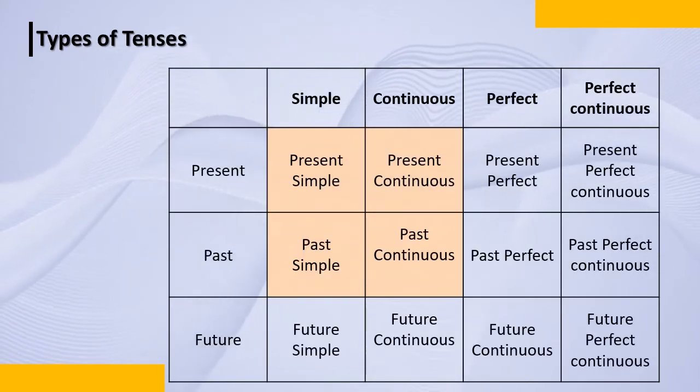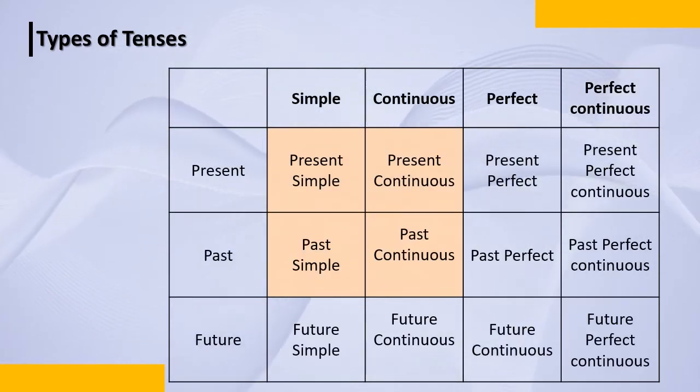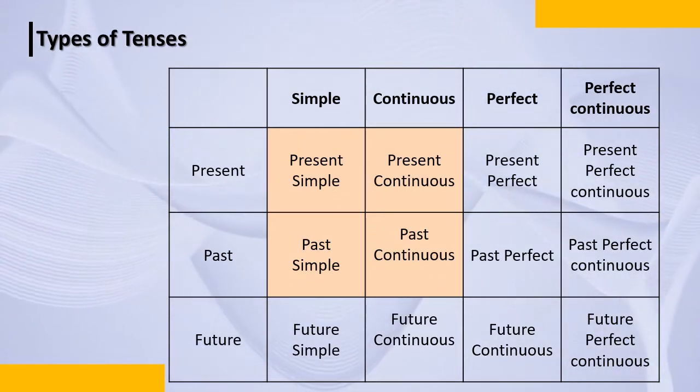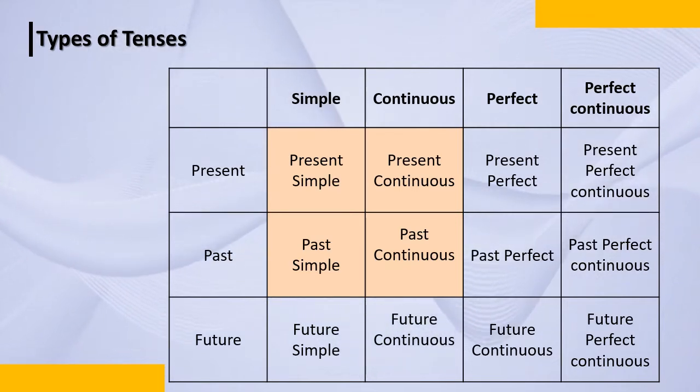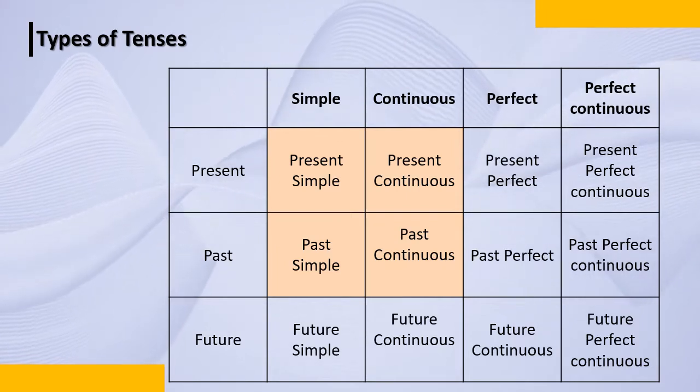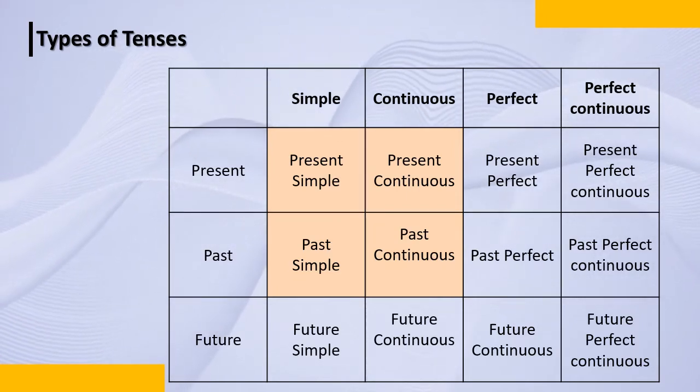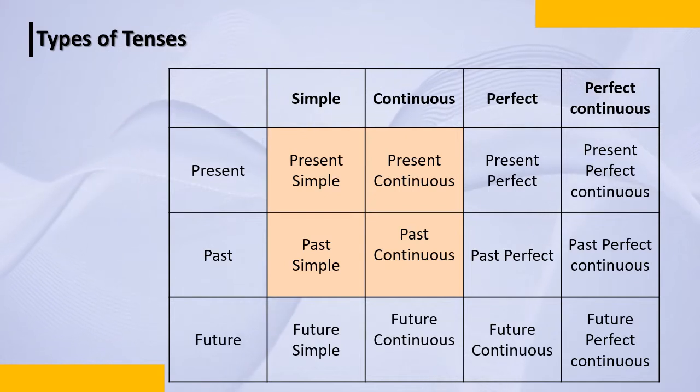In the first part we did present simple and present continuous. Then we went and covered the past simple and past continuous. Now we will move to the next tense. In the very first row, you have the present perfect, and then we will do present perfect continuous.